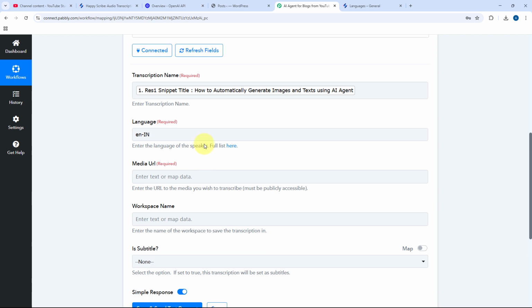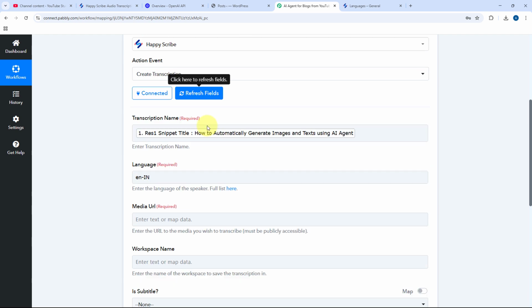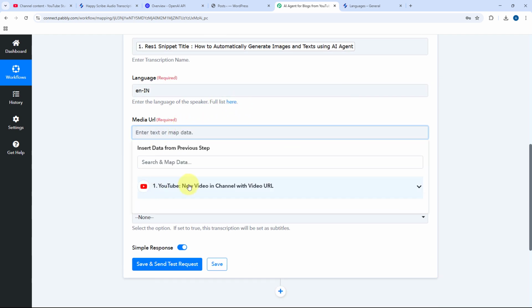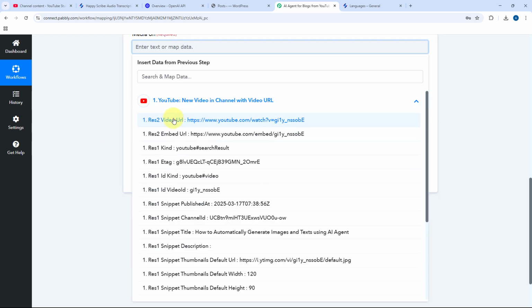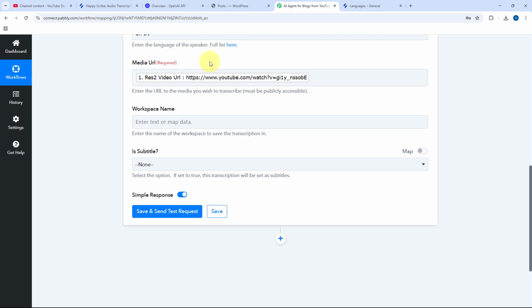We have received the media URL from YouTube in the trigger step. So from the trigger step responses, once again, we will use the process of mapping over here. Click on this field, from the drop down of YouTube responses select the response of video URL, and map it over here. After mapping the video URL in the media URL field, it is asking us for the workspace name.